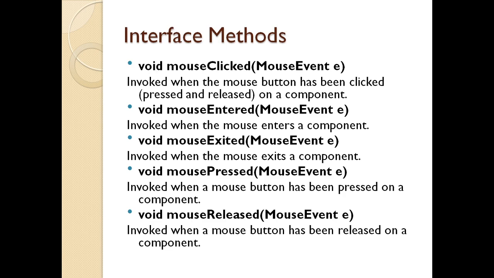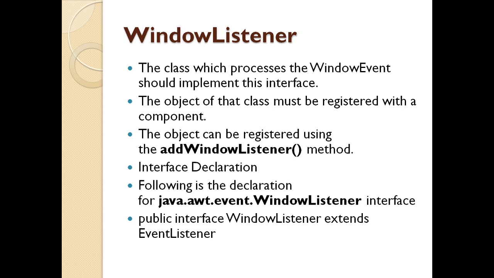Now proceeding further, I have the window listener. I have got multiple windows on my user interface. So when I have to apply any action to the windows, I need to have the object registered with the component. How do I register the window listener? I can register the window listener by calling the addWindowListener method. For this interface, I need to declare and import the package java.awt.event.WindowListener interface. The WindowListener extends the EventListener class. Now let us see what methods I have on the window listener.